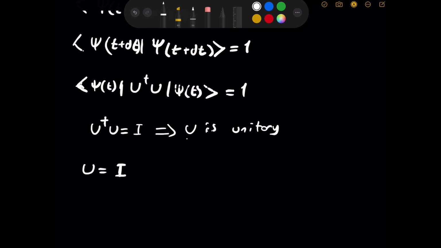Because again, if we take the time interval to 0, there is no time for the state to evolve, and that's represented by the identity operator. But obviously, U can't be just I, because then it can't take you forward in time. There needs to be some time-dependent terms as well. And if we're just focusing on an infinitesimal change, which we are doing, this is the infinitesimal time evolution operator, then we can say it will be linear in dt. So it will be maybe some operator A times dt. This is again an assumption we're making.